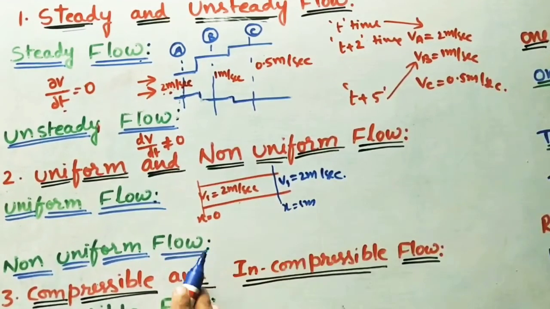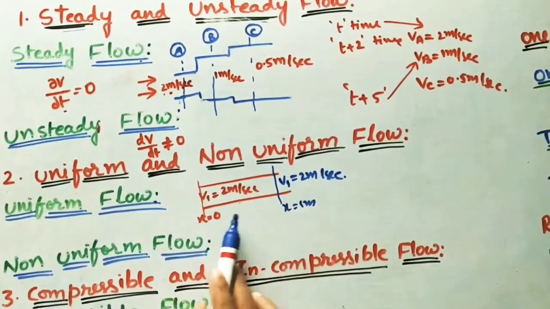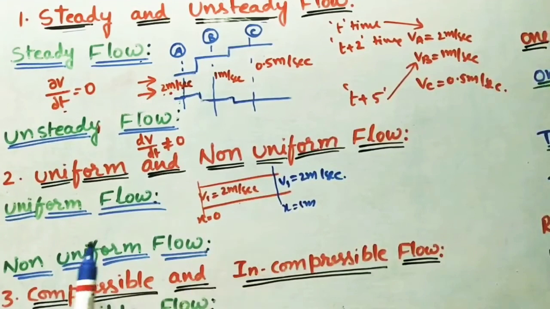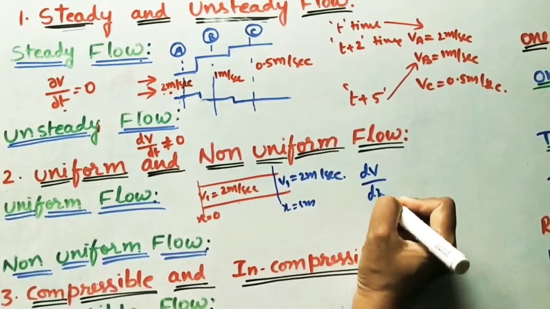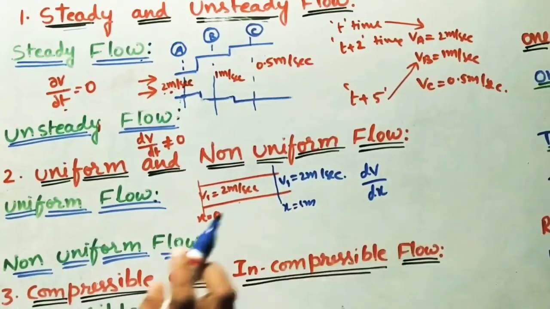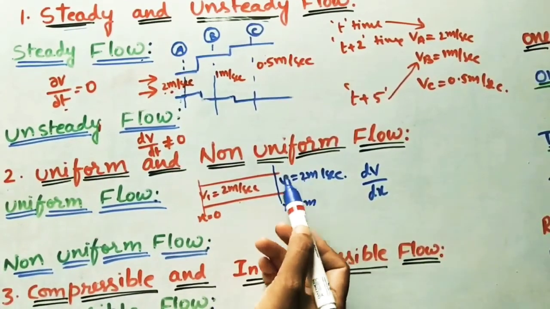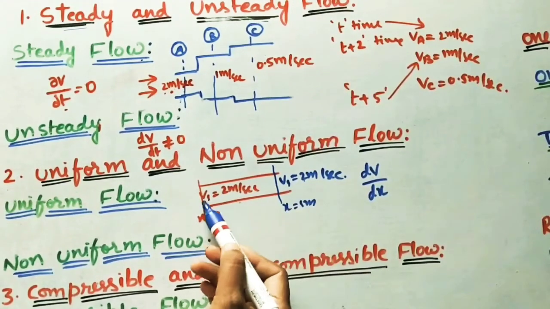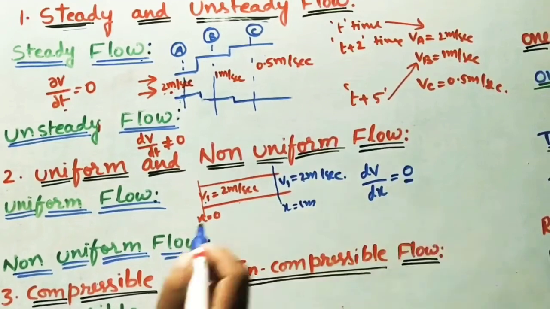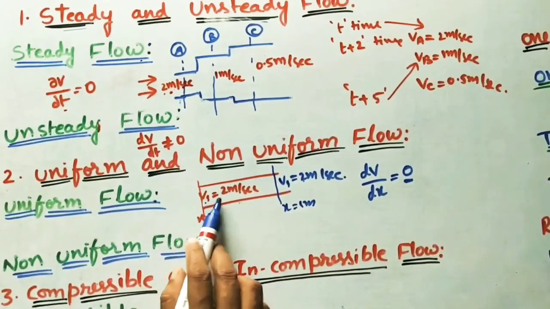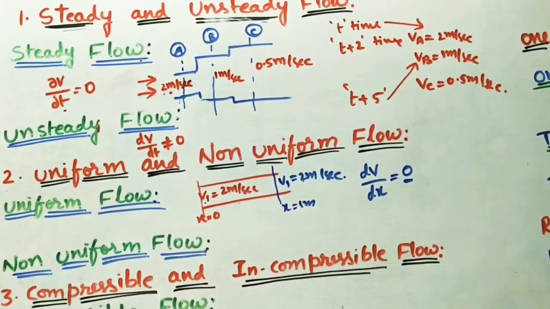The velocity is not changing with respect to distance, so that flow is called uniform flow. It is uniform. How to write the equation? dv by dx, or ds also we can take for distance. Change in velocity means v1 minus this, at this point minus this point velocity, it is 0. Change in velocity is 0, because velocity is uniform throughout the distance.